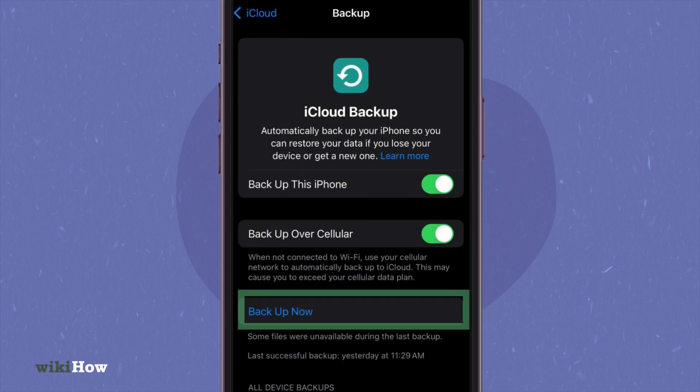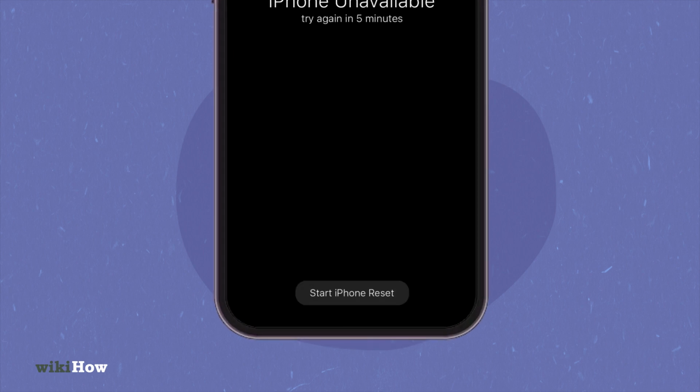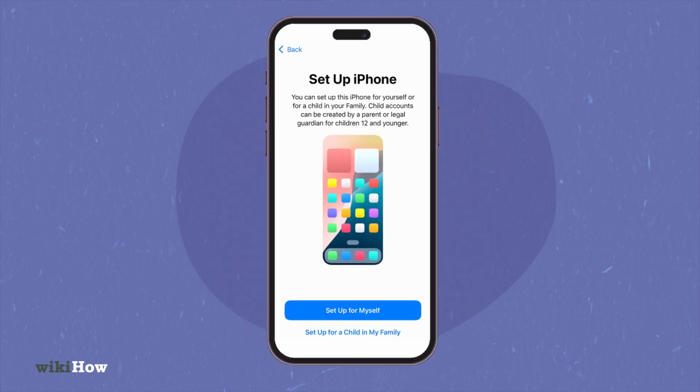Backup. If you're locked out, enter the wrong passcode until you see iPhone unavailable, and then tap Forgot Passcode or Erase iPhone to reset it. After erasing, follow the setup prompts to restore from an iCloud backup if available.